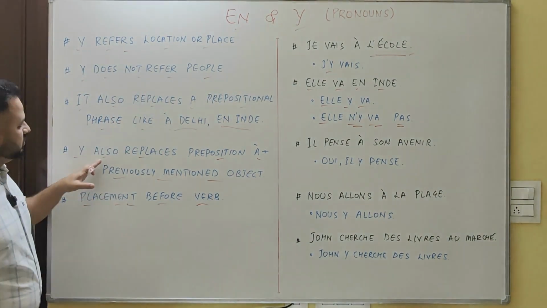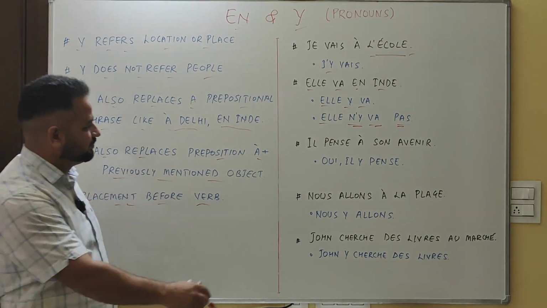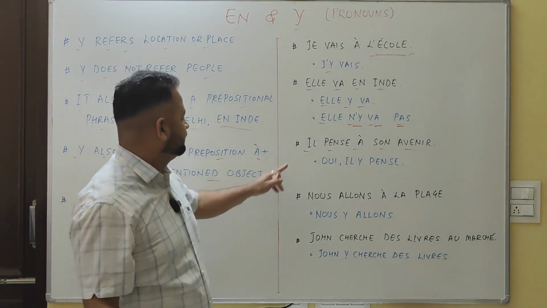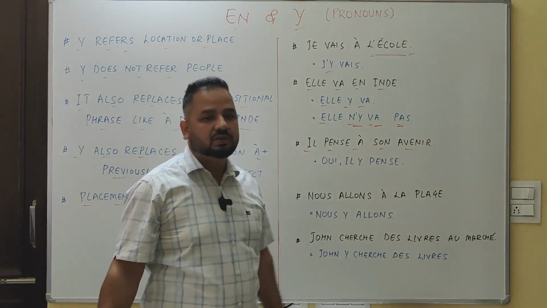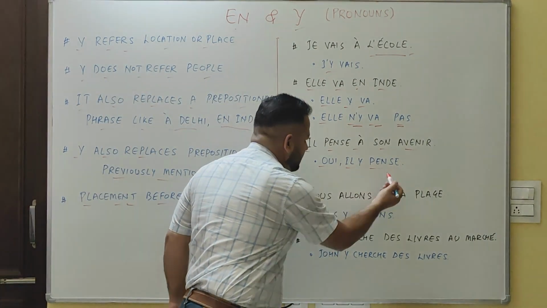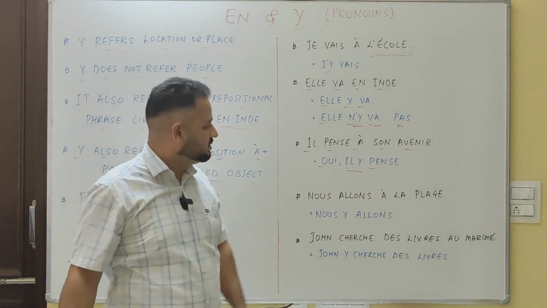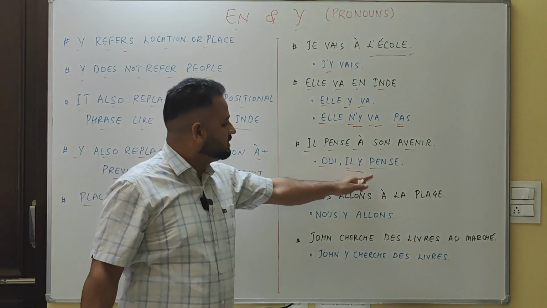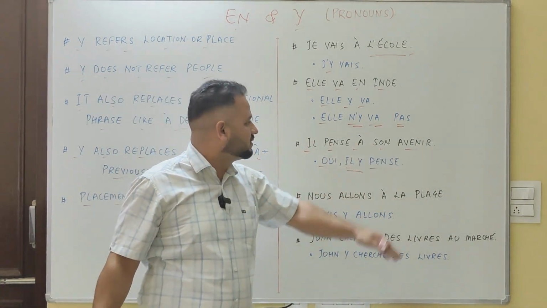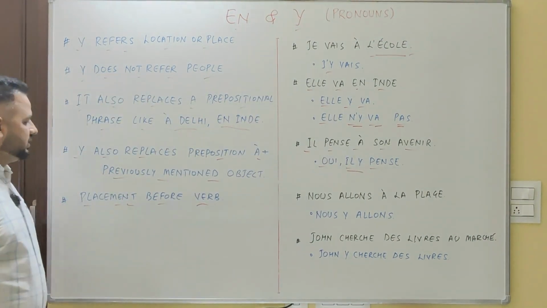Now it also replaces preposition à plus a previously mentioned object. Il pense à son avenir. Avenir is future. He is thinking about his career or his future. Oui, il y pense. Yes, he is thinking about it. Correct?